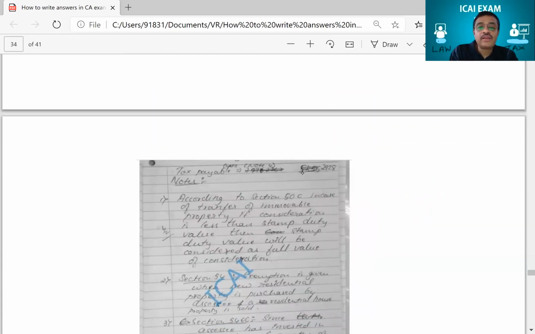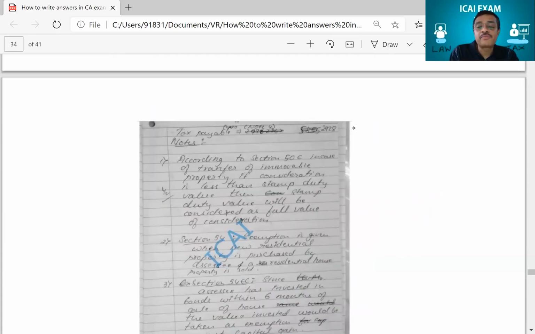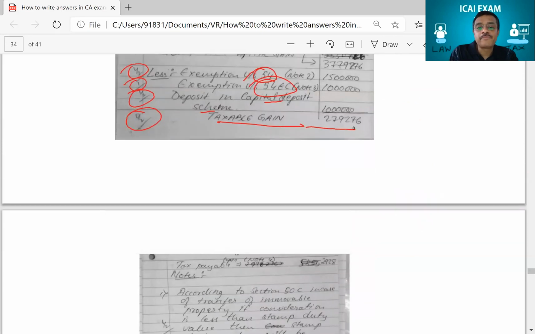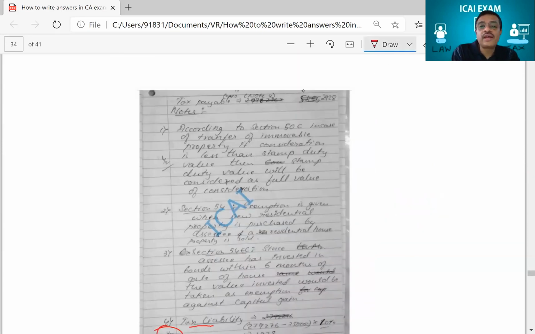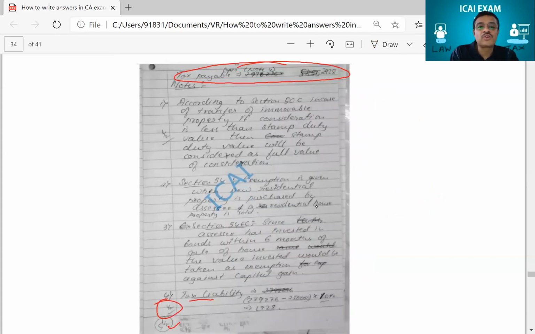Okay. Then in your tax payable, he has made a mistake here. This tax was wrong. If the tax was correct, then you would have got 1 more mark for this. Here tax is wrong. Therefore, he has lost the marks because tax calculation was wrong.